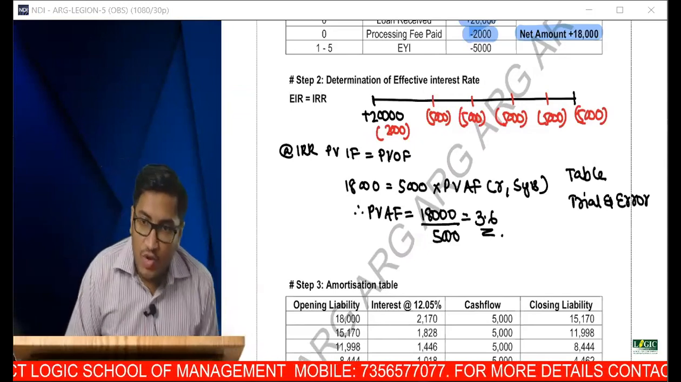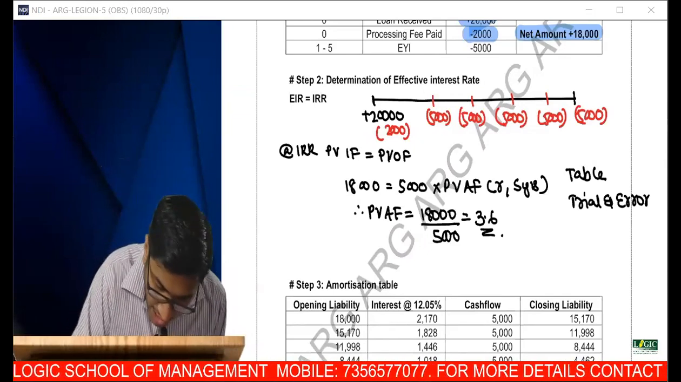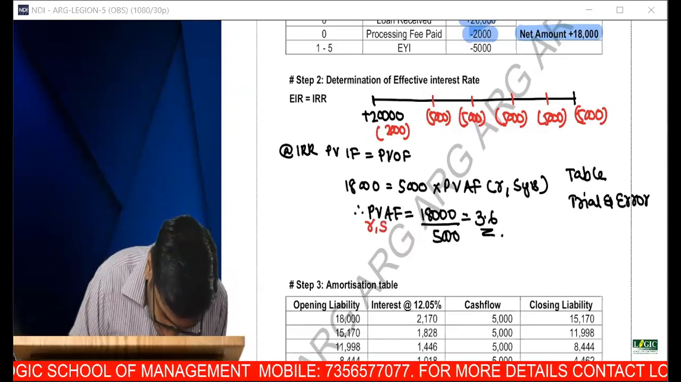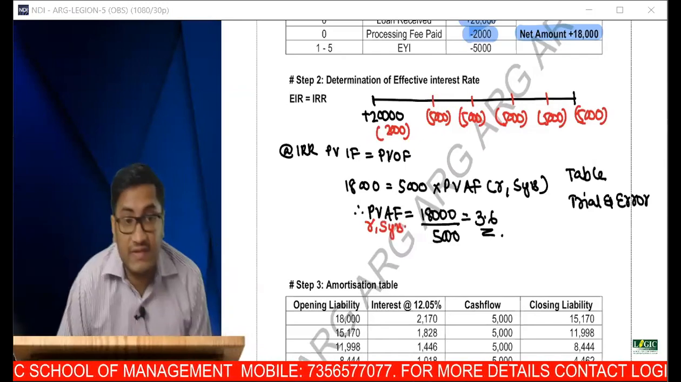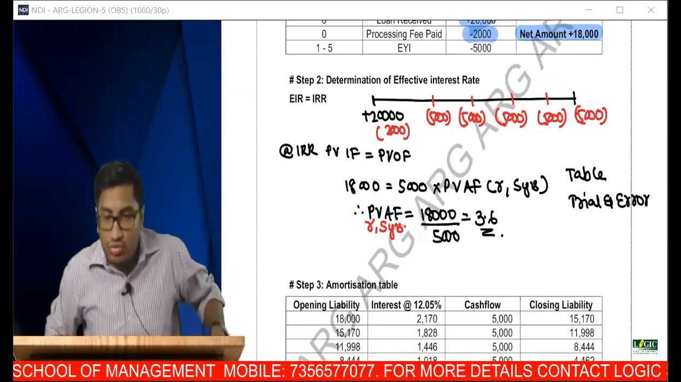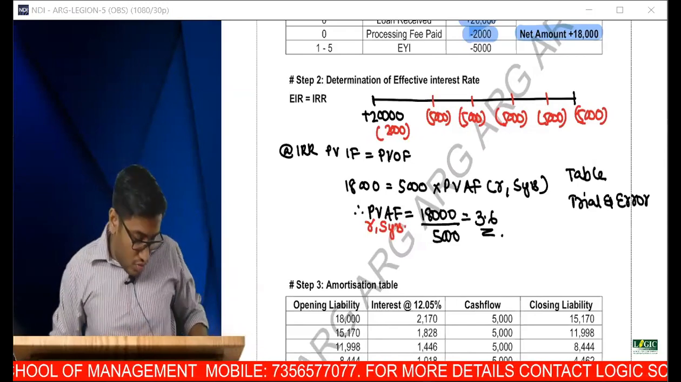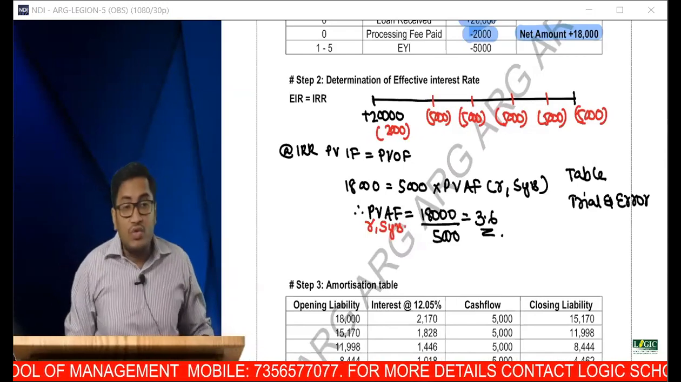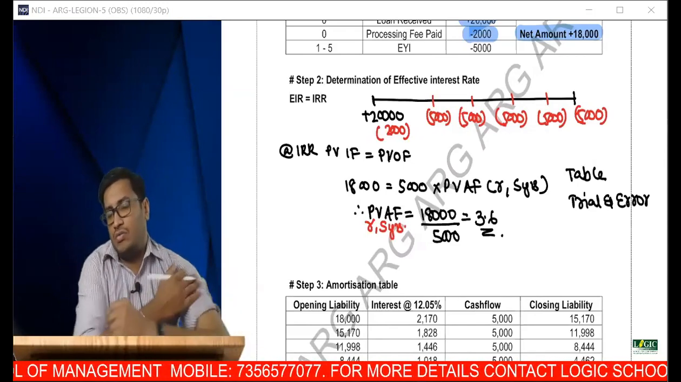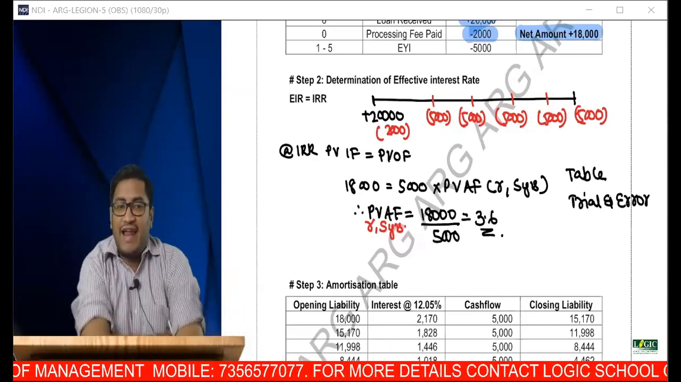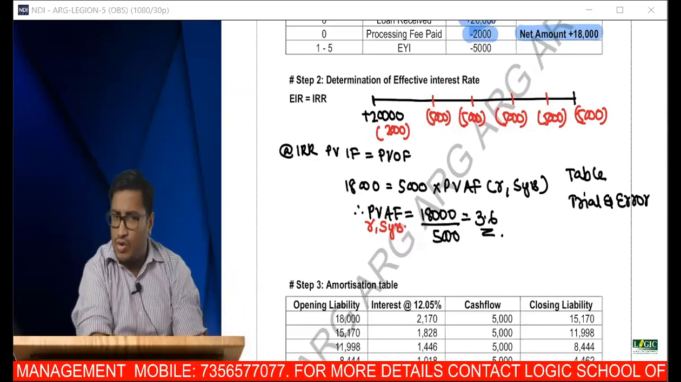I know the present value annuity factor for R comma 5 years is equal to 3.6. Which method would you like to do? Do you like the table approach or the trial and error approach? Bhavana says table approach. Okay.